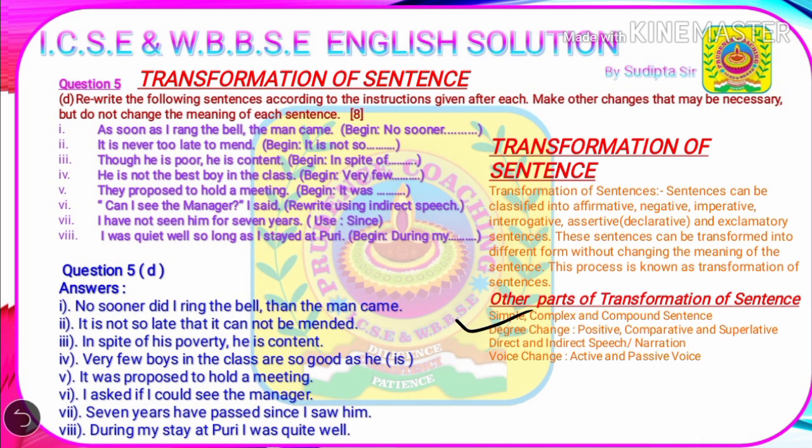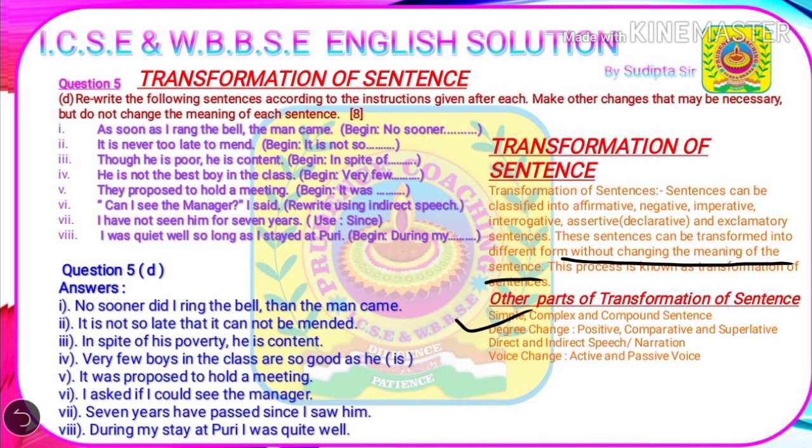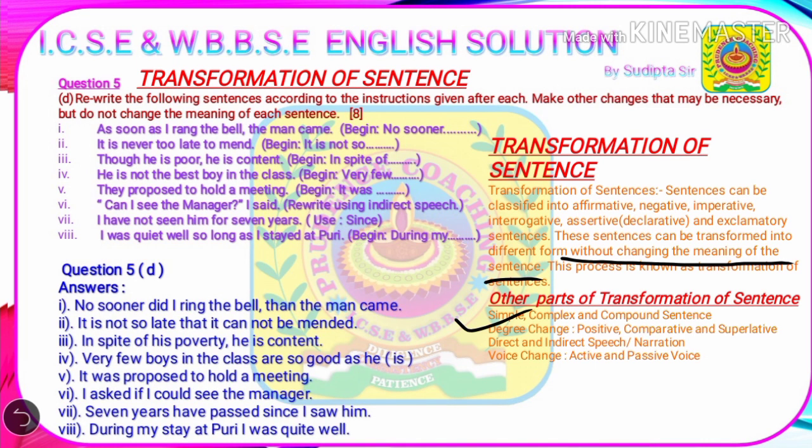So our function in question number 5D will be we have to transform these sentences without changing the meaning of each sentence. That means here one sentence or one form will be given, we have to change it from one form to another form. So this process is known as transformation of sentence. Now we'll read the instruction. Rewrite the following sentences according to the instruction given. After each, make other changes that may be necessary, but do not change the meaning of the sentences.